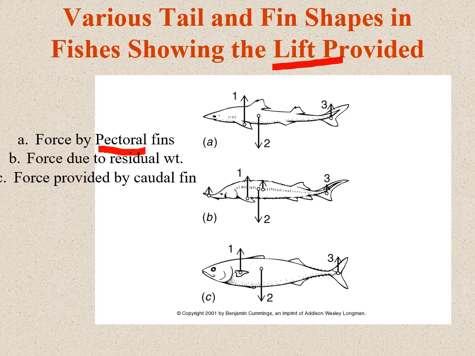In the second type, B, we can see lift due to residual weight. In the third type of fish, the force is provided by caudal fins, which protect the animal from sinking.